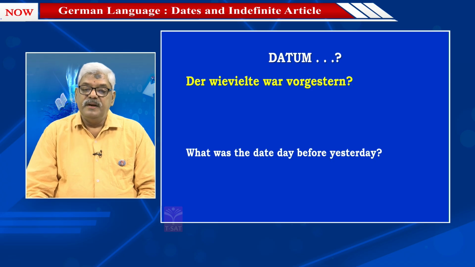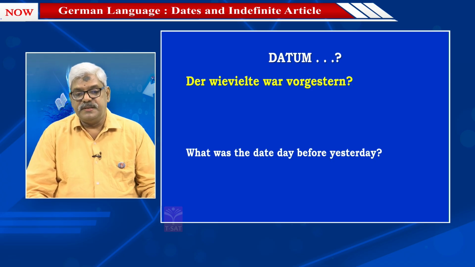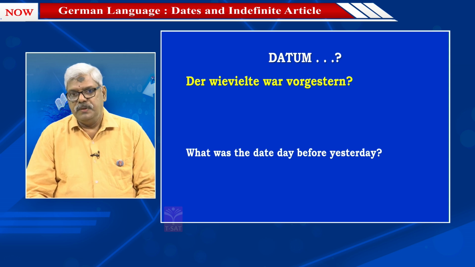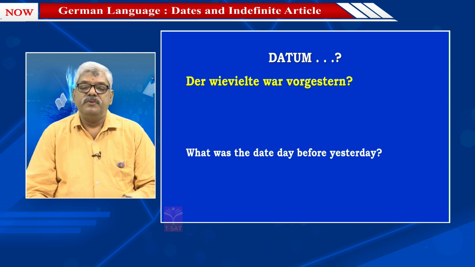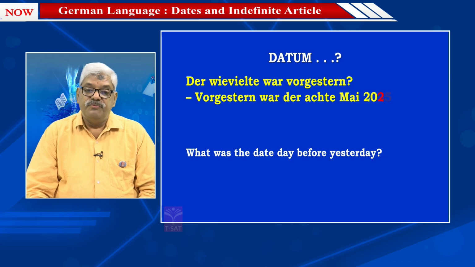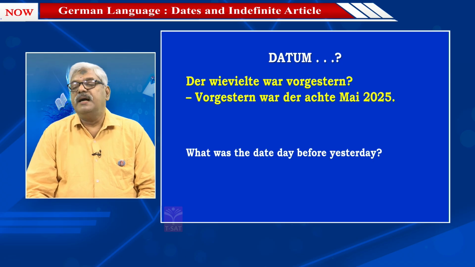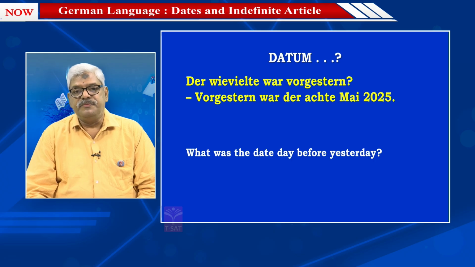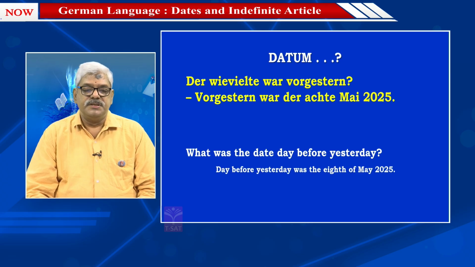So, what is the date day before yesterday? Vorgestern war der 8. Mai 2025.